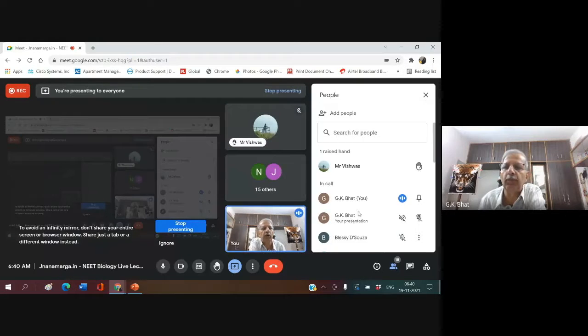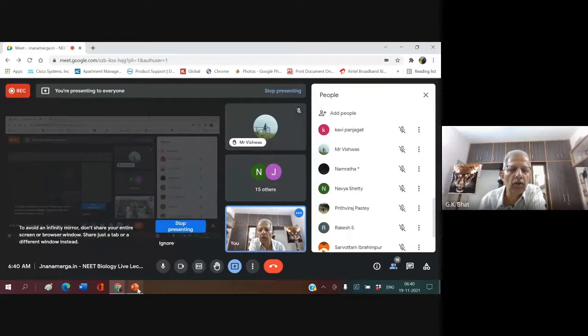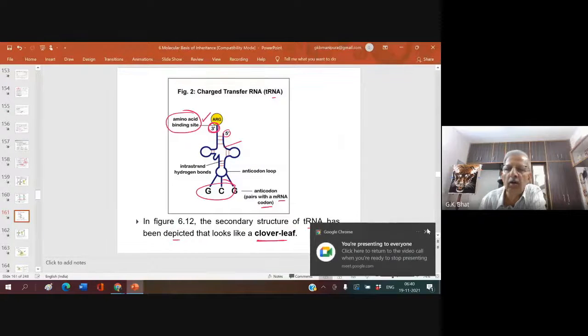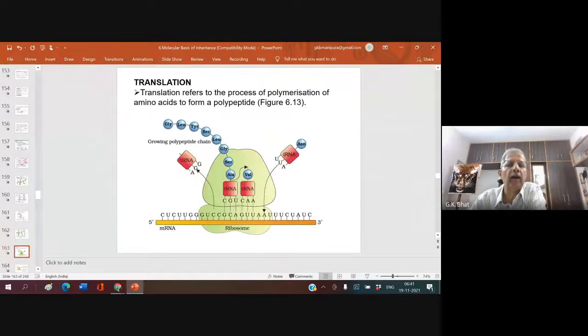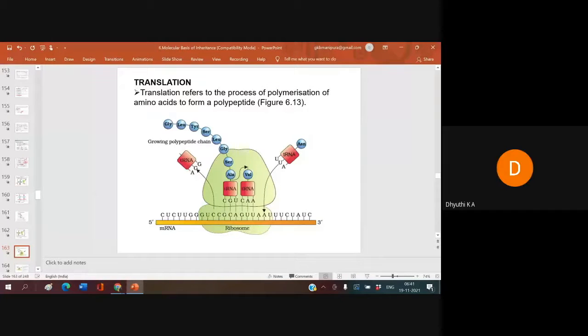Is it understood? Let me know whether it is understood to you all. Shall I go ahead? Okay. Now, in actual structure, tRNA is a compact molecule which looks like an inverted L. Is it not? Inverted L. Right. Then, translation. Shall I continue?